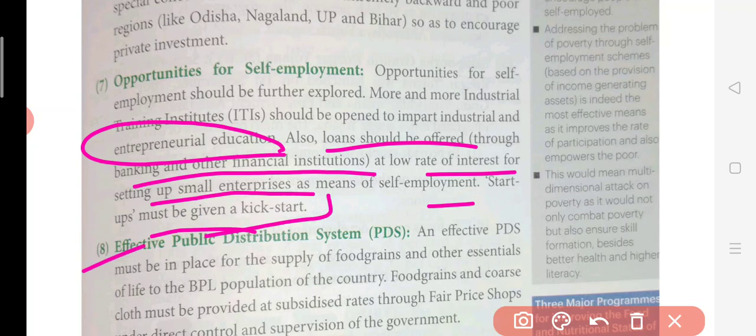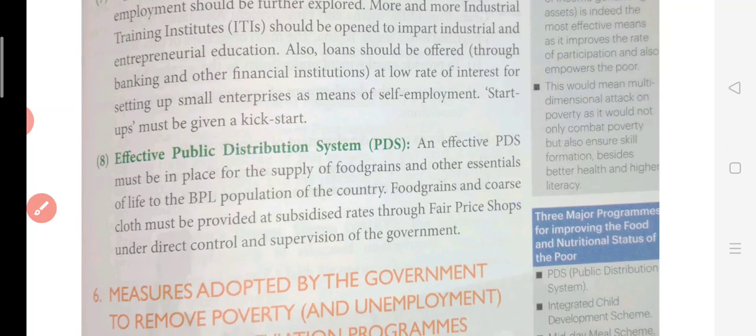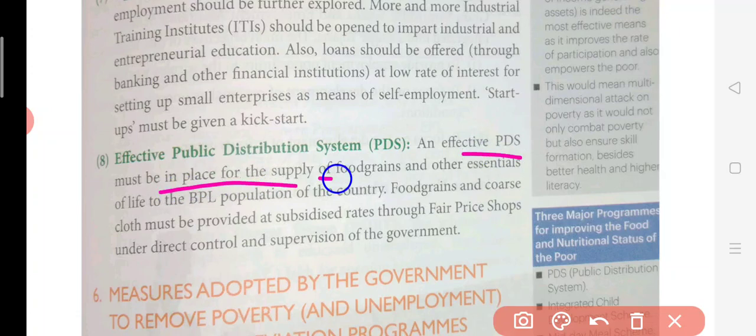Then effective public distribution system. Now, what is this? See, an effective public distribution system must be in place for supply of food grain and other essential items to the below poverty line population of the country. So those people who are under BPL, जो गरीबी रेखा है, below poverty line के अंदर आते हैं, उनका ये जो distribution system रहता है, like fair price shop रहती है, उचित मूल्य की दुकान. जो डिस्ट्रीब्यूशन हो रहा है गरीब लोगों को, वो सिर्फ बेनिफिट उनको ही मिलना चाहिए, किसी और को नहीं. जो नॉन पुअर है, the benefit should not go to him. So that is the thing which they should look out for.